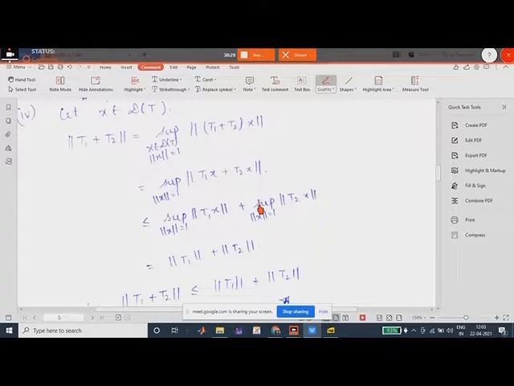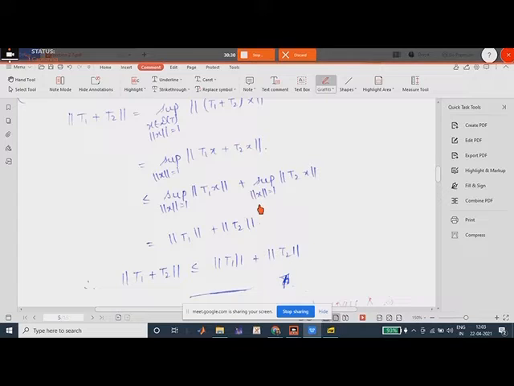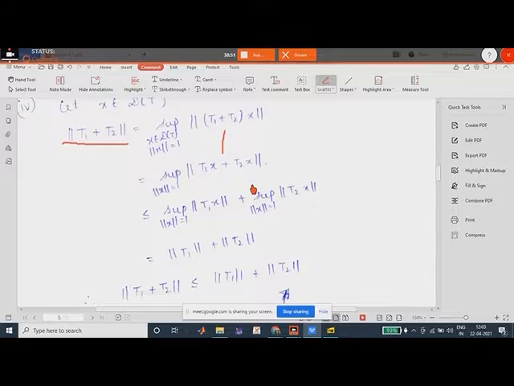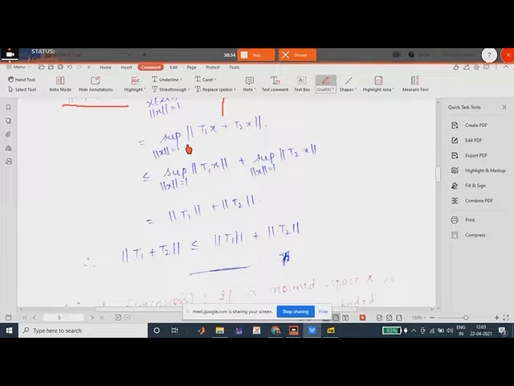And the last part, what we have to prove is that norm is additive, right? So for that, triangular inequality in short. So for that, what we take is, we take an x belonging to D(T), generally, and we take norm of T1 plus T2, right? So this would be nothing but supremum, modulus of x is equal to 1, (T1 plus T2) of x, which can be distributed as T1x plus T2x, right? Now, what we do is we take triangular inequality over this norm. This is the defined norm, right?